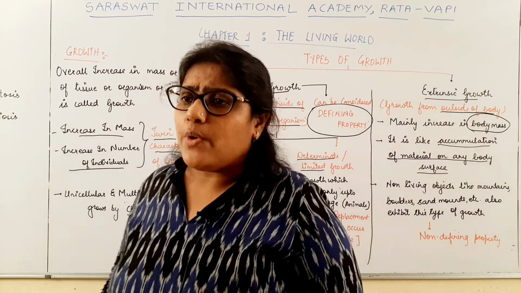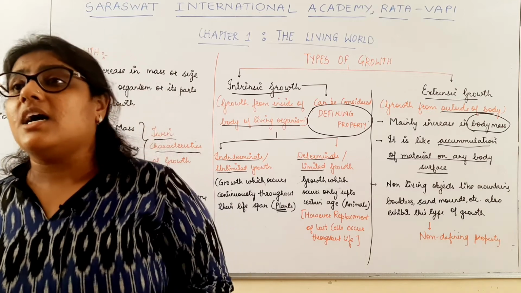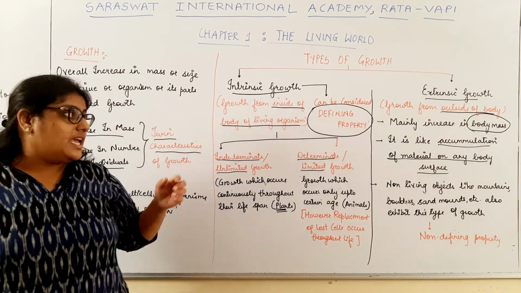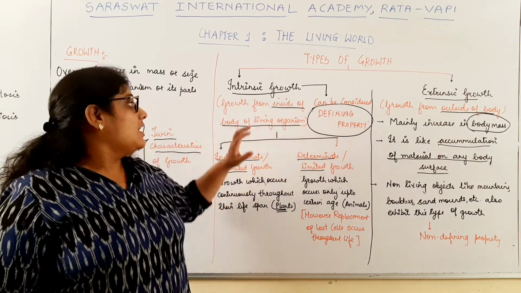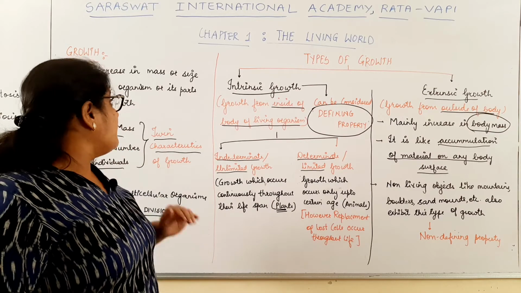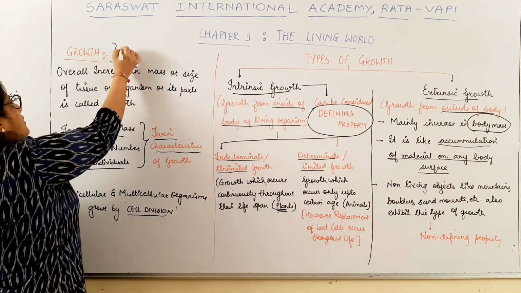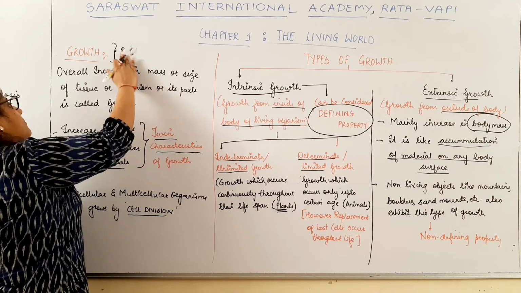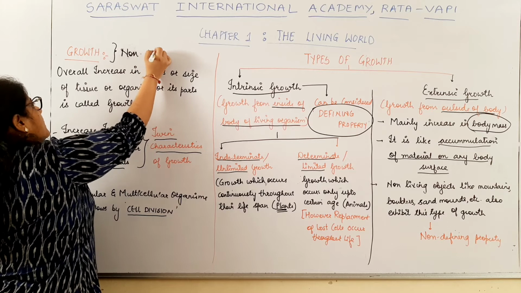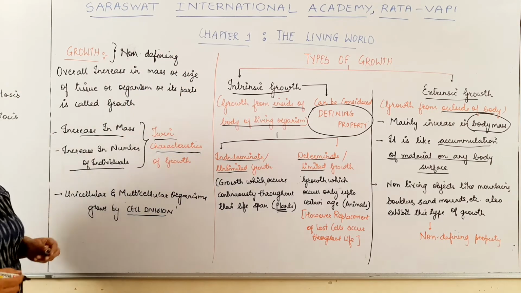Now, if a question arises in NEET, whether growth is a defining property of life or non-defining, and it is not mentioned whether it is intrinsic growth or extrinsic growth, compulsorily, if it is asked regarding general growth, you will mention that the process of growth is the non-defining property of life.